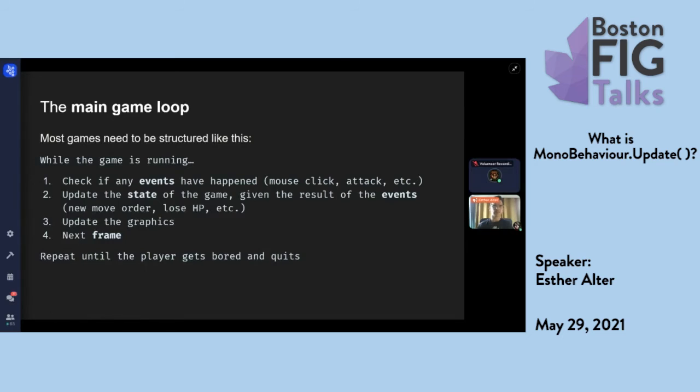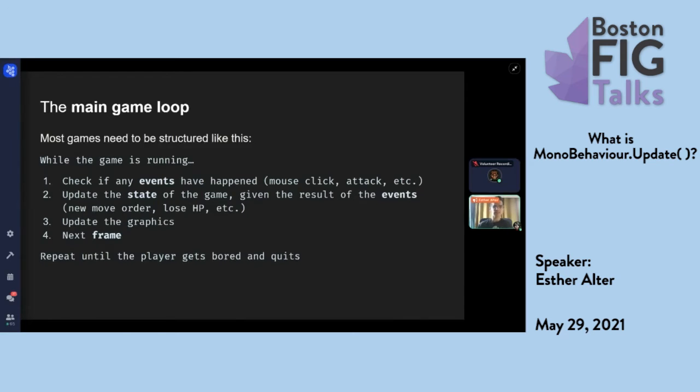And the loop looks like this. While the game is running, you first check if any events have happened. And an event can be really anything. The most obvious things are input, like a button press or a joystick or a mouse click. But they could also be events within the software itself, such as an attack, a message from the internet. It doesn't matter what an event is ontologically. The important thing is that it's sort of an instantaneous happening, that this happened right now.